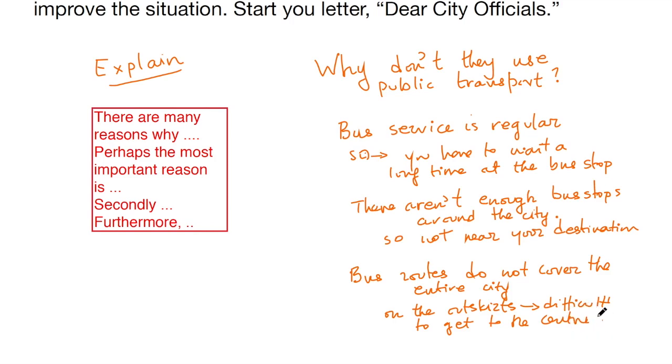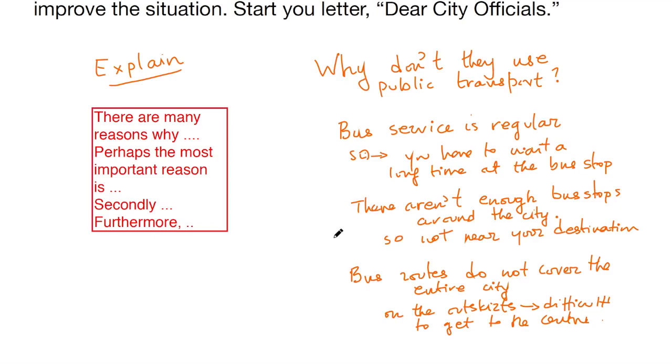Okay, so these are some of the reasons why. So why don't people use the public transport? You could explain either one or all 3 of them. Remember, you don't have enough time, but you have to brainstorm. Why don't people use public transport? Okay, the bus service is not regular, which is why people choose their cars, because they don't want to wait a long time at the bus stop.